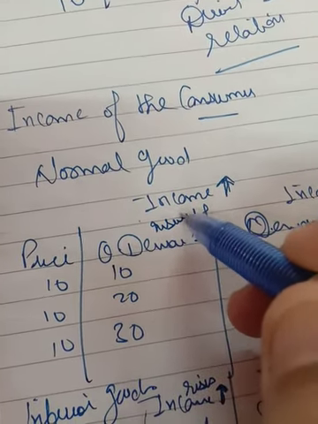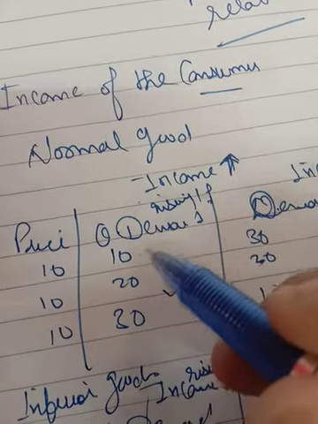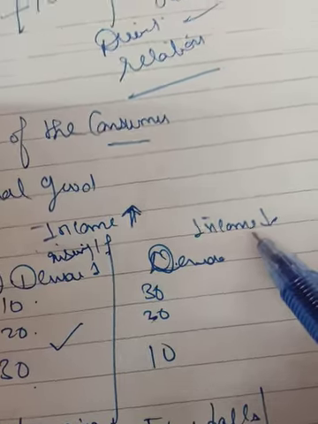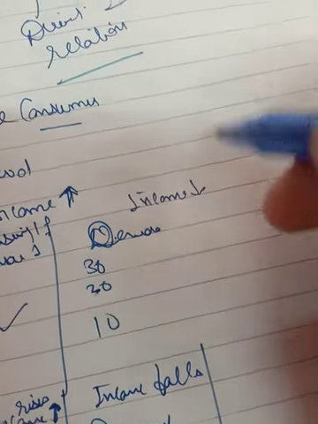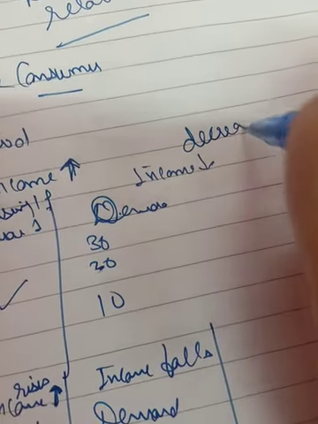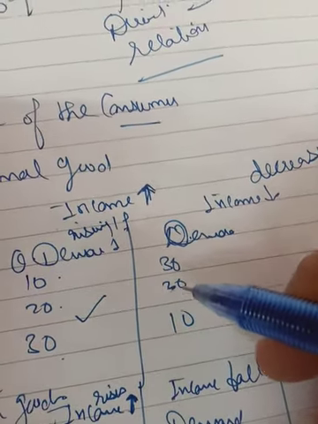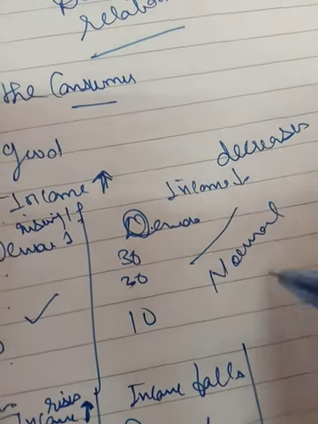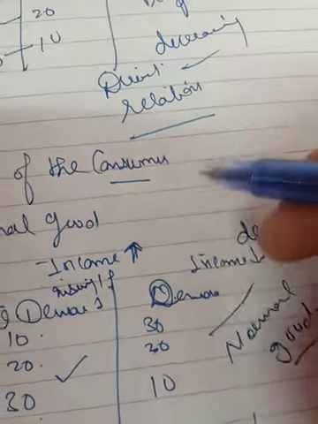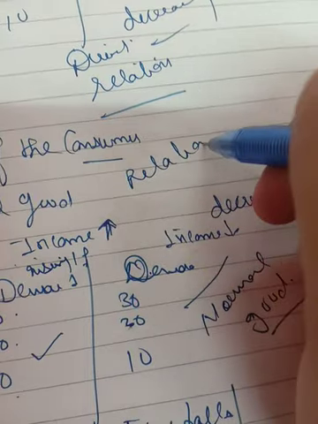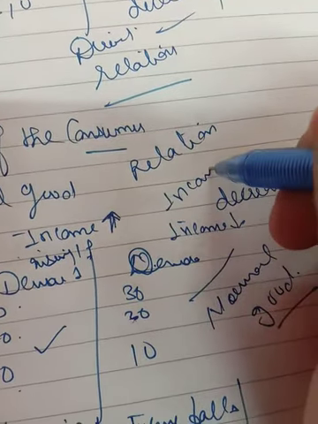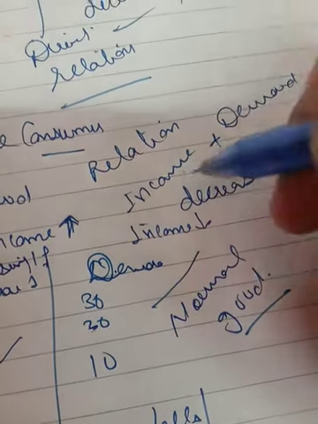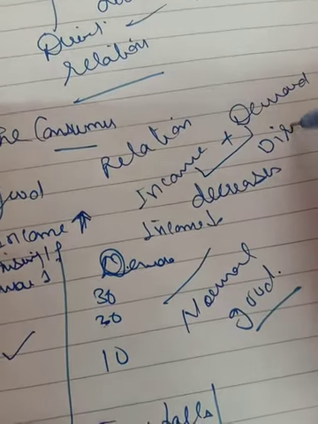Income is rising, then this is the normal good, with the increase in income, demand is increasing. Now in another case, when income decreases, then what about demand? Demand is also decreasing in the same way. That means it is a normal good. So in the case of normal good, I am discussing the relation between income and demand. They both have a direct relation in case of normal good.